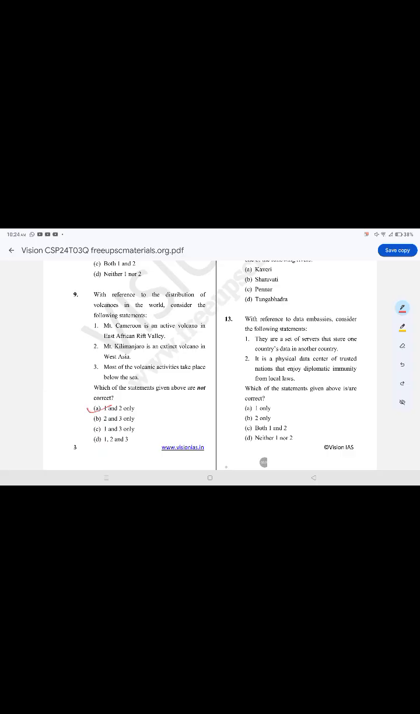Mount Cameroon is an active volcano in East African Valley. Mount Kilimanjaro is an extinct volcano in West Asia. Most of the volcanoes take place below the sea. It is correct.